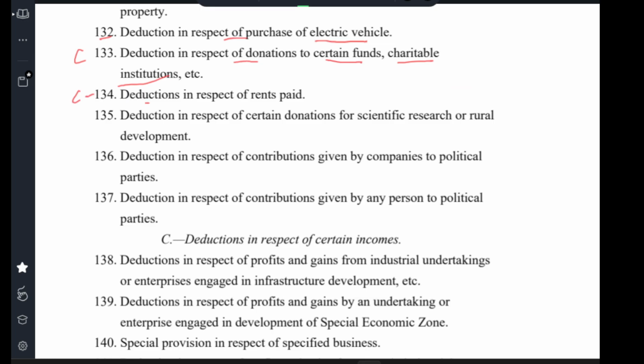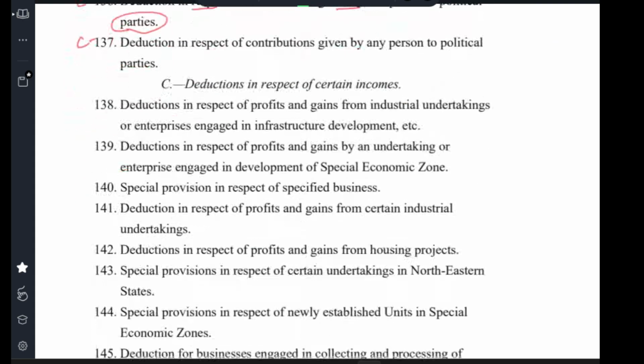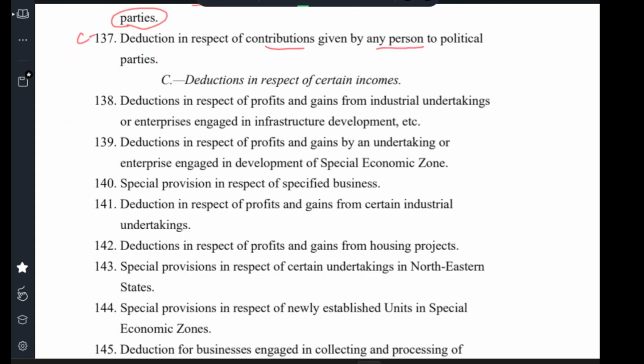Clause 134 Deduction in respect of rent paid. Clause 135 Deduction in respect of certain donations for scientific research and rural development. Clause 136 Deduction in respect of contribution given by companies to political parties. Clause 137 Deduction in respect of contribution given by any person to political party. C. Deduction in respect of certain incomes.